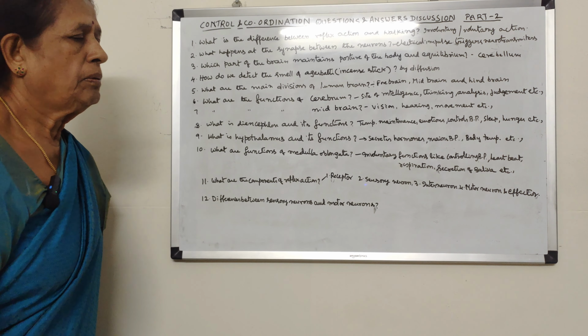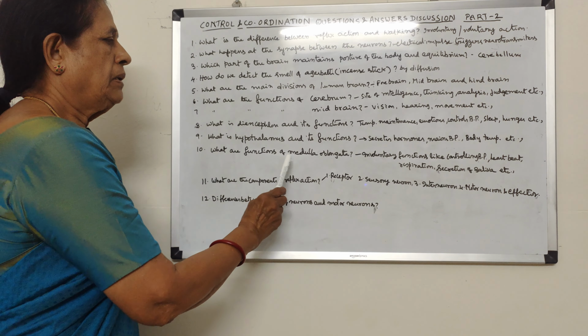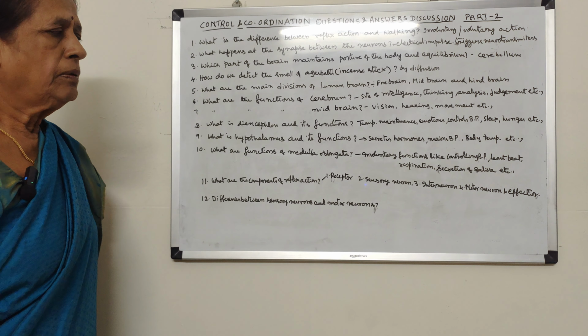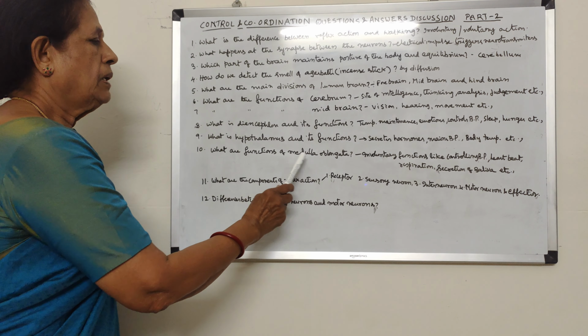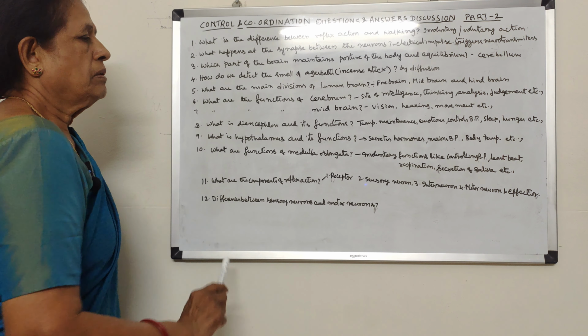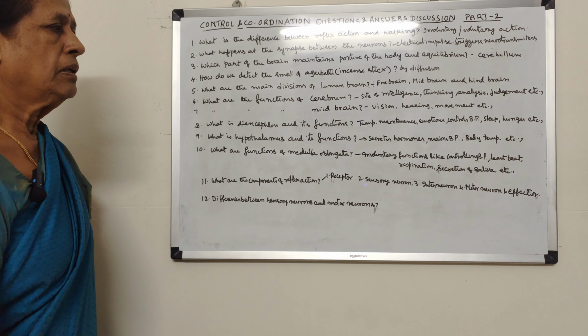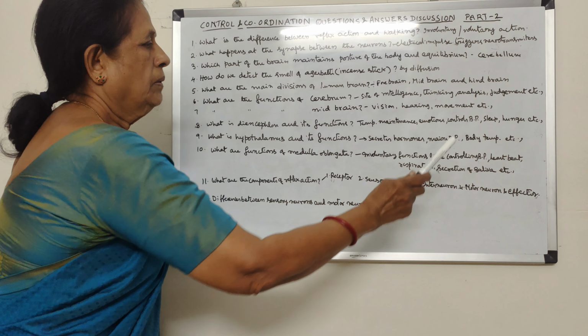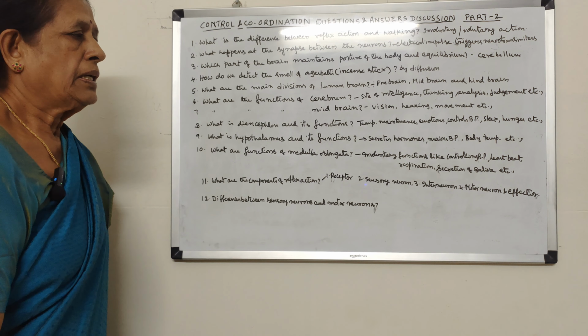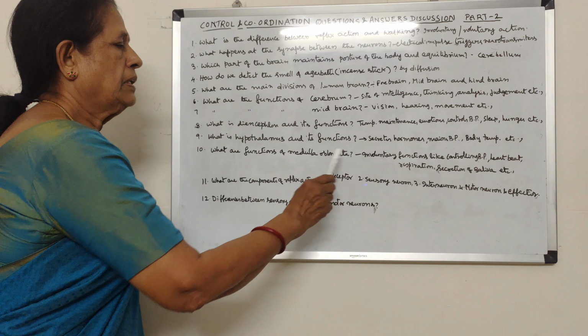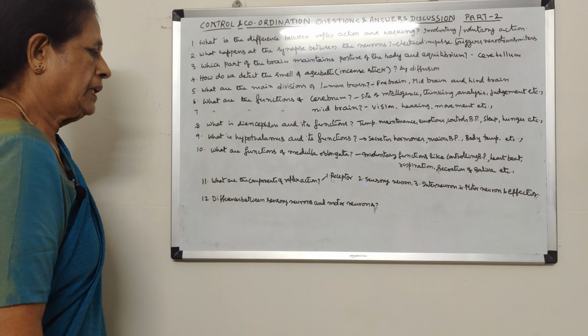What are the functions of medulla oblongata? Medulla oblongata is the last part of hindbrain. It continues as the spinal cord. Medulla oblongata mainly controls involuntary functions like heartbeat, blood pressure, respiration and secretion of saliva. All these are under the control of medulla oblongata.